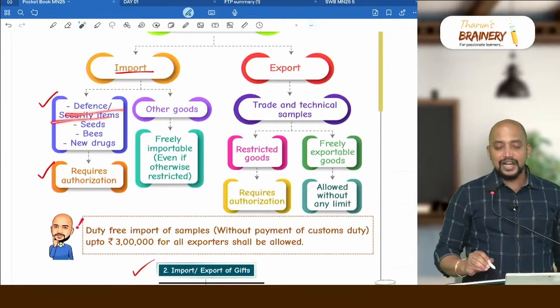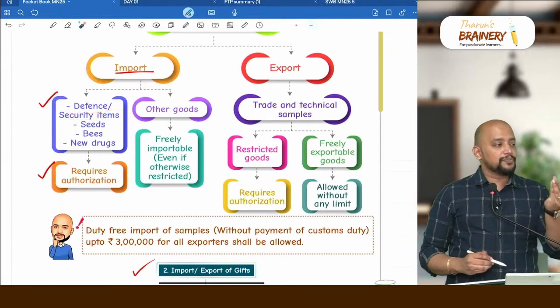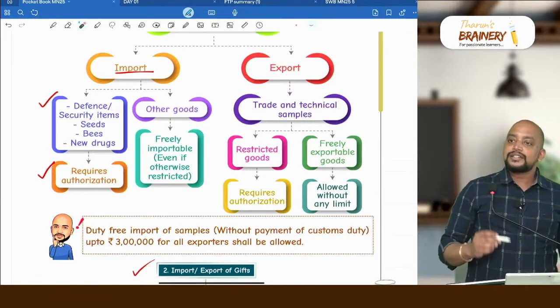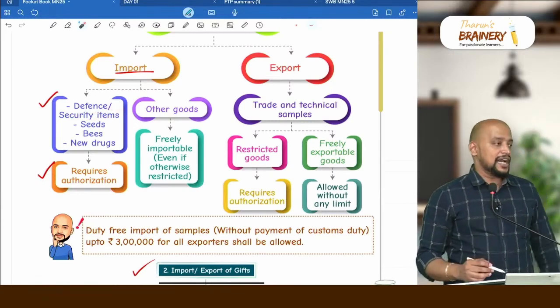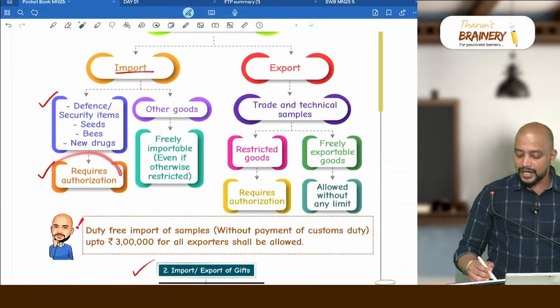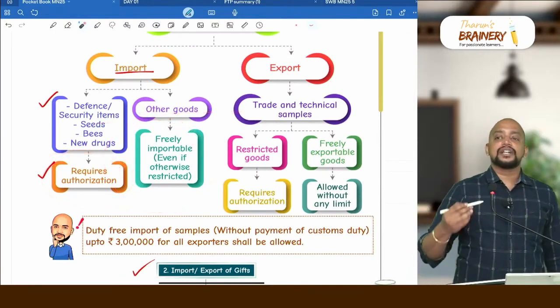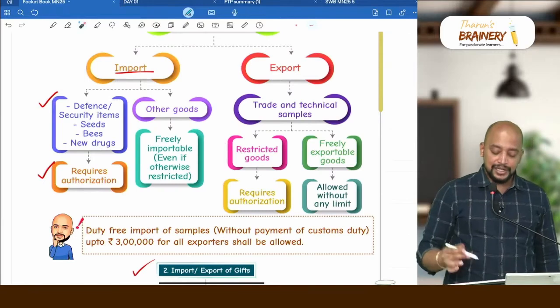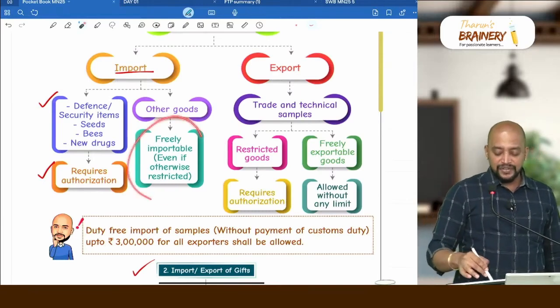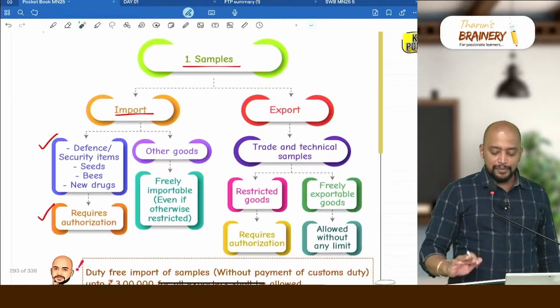For defense and security items, even a small element of gunpowder is sufficient. So samples of defense and security items, seeds, bees, new drugs require authorization. Other goods are freely importable, even though they are restricted. In commercial quantity when it is imported, it may be restricted, but when you are importing samples, it is freely importable. So this you need to remember.